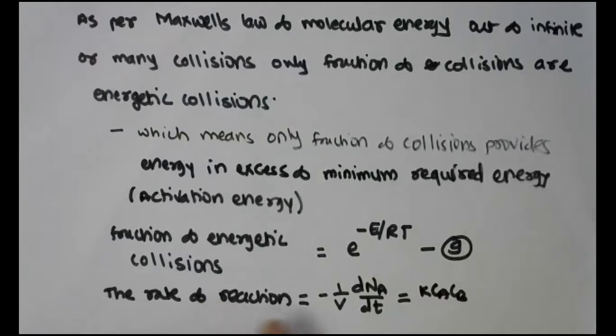So the rate of reaction is equal to minus 1 upon V dNA by dt, which is equal to k CA CB.